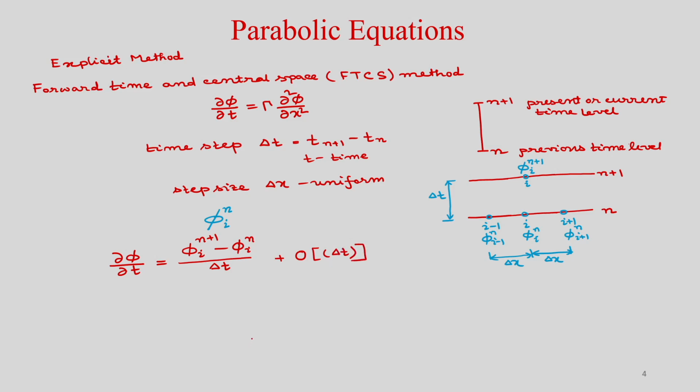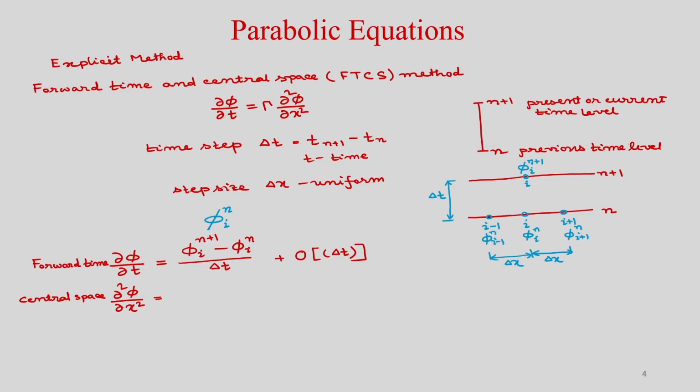Now, for the spatial discretization, we have del 2 phi by del x square. To discretize this we just use second order central difference. Central difference method, you know, is a second order accurate method. So, we use forward time for the time derivative, and central difference for the space derivative, that means central in space.